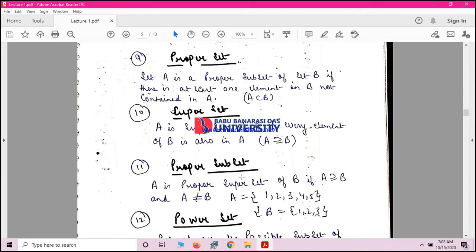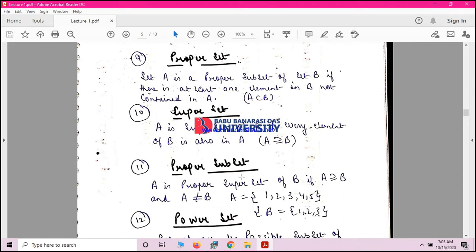What is a superset? If A is a subset of B, then B is called the superset of A, and it is written as B ⊇ A, which is read as B is a superset of A. And the reverse of that is, A is a superset of B if every element of B is also in A, and it is written as A ⊇ B. This is how you write it.